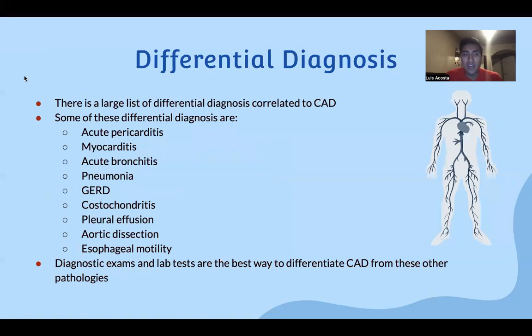A few differential diagnoses that we could have with CAD include acute pericarditis, myocarditis, acute bronchitis, pneumonia, GERD, costochondritis, pleural effusion, aortic dissection, and esophageal motility. It is very important to differentiate these things, and the way to do that is through hematology labs or through other diagnostic instruments to help us realize if an individual is suffering from CAD or if they're suffering from one of these other differential diagnoses that we just mentioned.